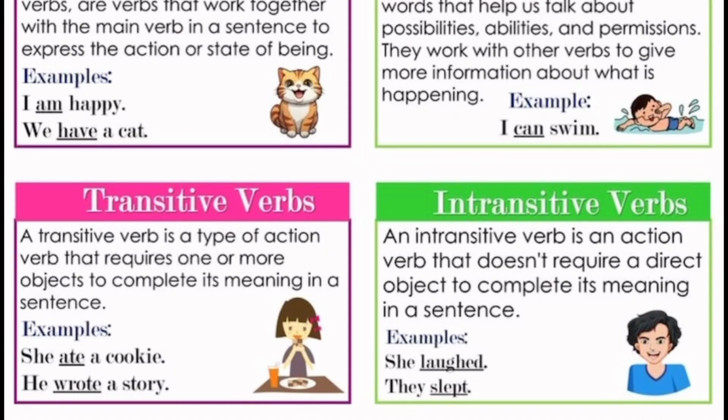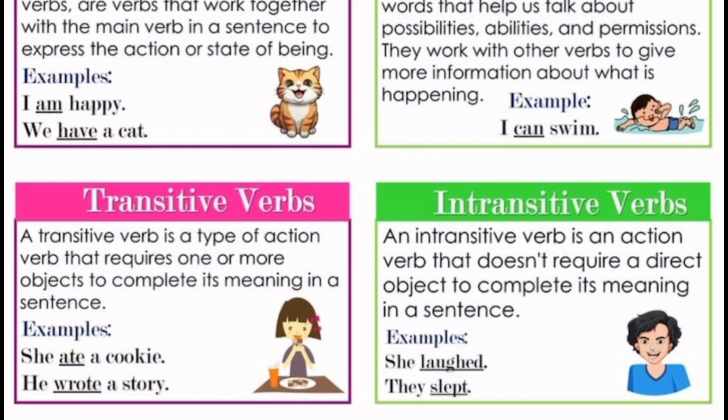Now, transitive verbs versus intransitive verbs. If you remember our first topic, which is position of nouns, you remember there was one that I talked about, that nouns follow transitive verbs, and that transitive verbs are verbs that require objects. They require one or more objects to complete their meaning. If you say that she ate, the question is she ate what? She ate a cookie. That cookie is the object, the one receiving the action.